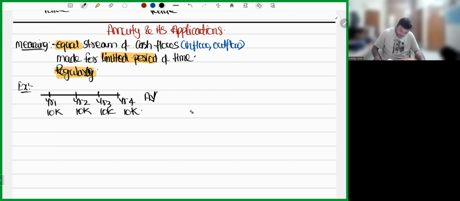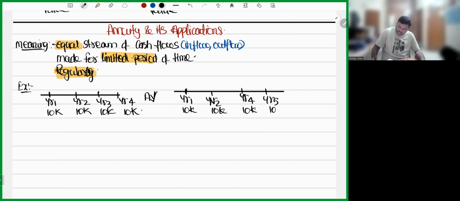Now, I'm having one more payment like this. On year 1, it is 10,000. Year 2, it is 10,000. Year 4, it is 10,000. Year 5, it is 10,000. Can I call it an annuity? Let's see whether the three conditions are satisfied or not. Equal stream? Yes, sir, equal stream. Limited period? Yes, sir, limited period, 5 years. Regularly, the time gap between the payments should be the same.